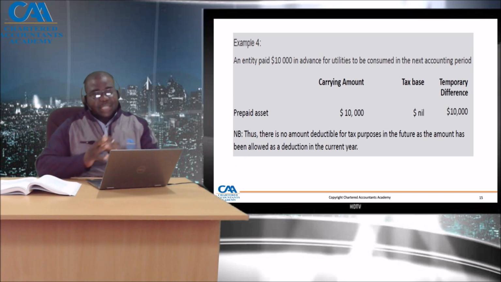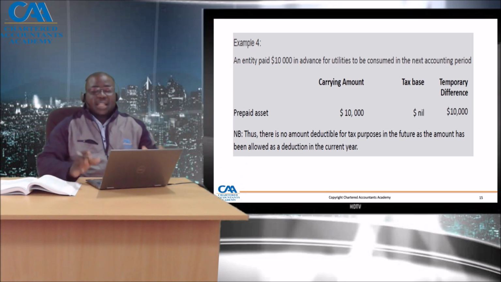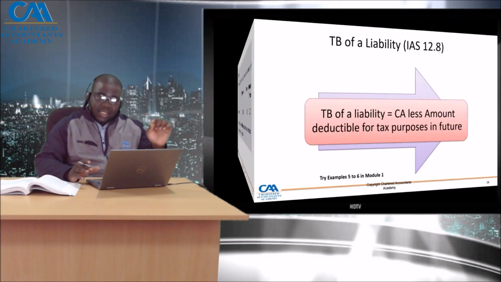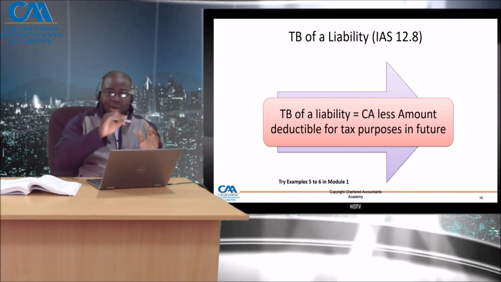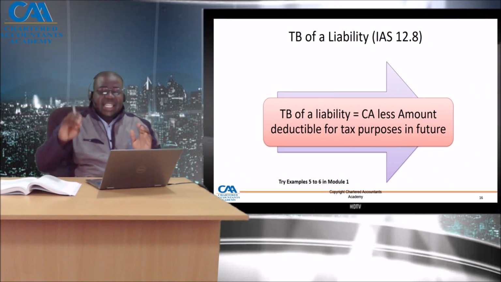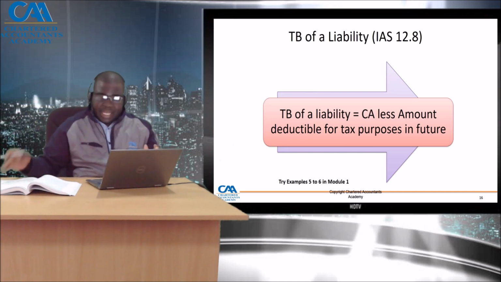The next one is the tax base of a liability. The tax base of a liability is its carrying amount less the amount deductible for tax purposes in future. Let's come again: the carrying amount less the amount deductible for tax purposes in future. Also very critical.